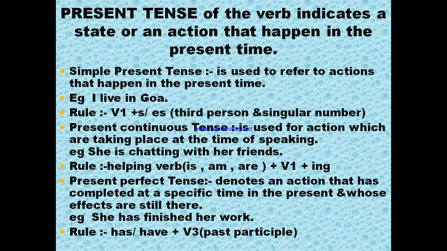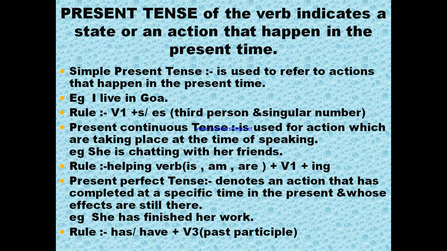Now moving ahead with the present perfect tense. It denotes an action that has completed at a specific time in the present and whose effects are still there. Yes, that we had recently completed that work, that comes under the category of present perfect tense. Example, she has finished her work.